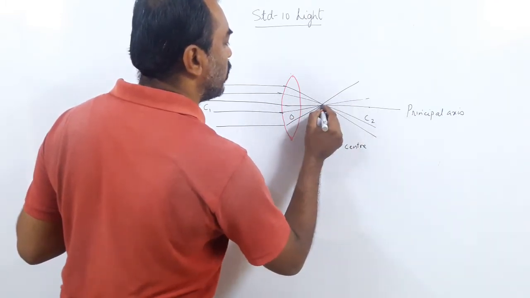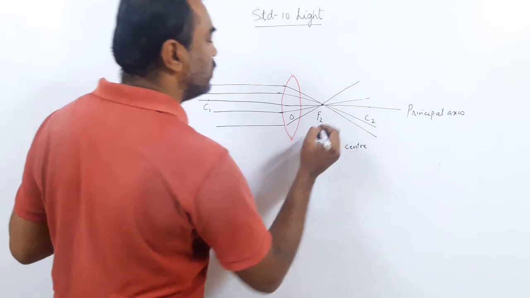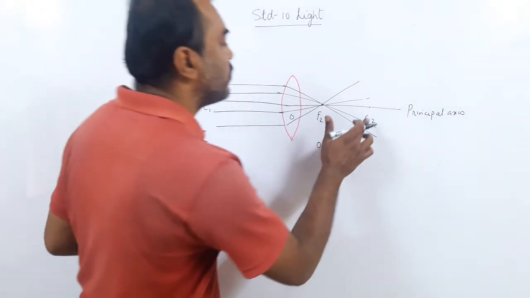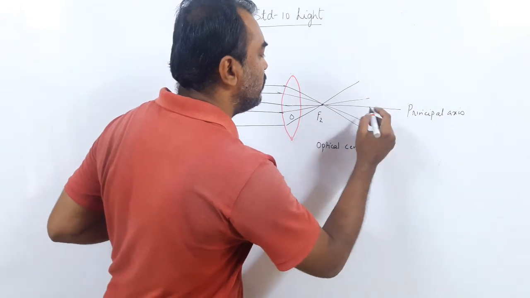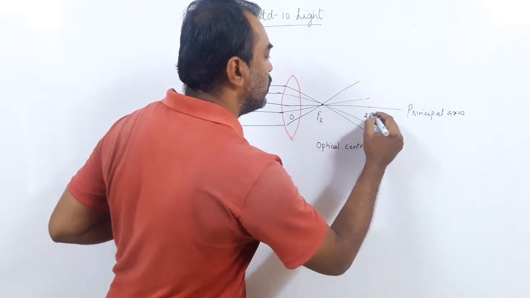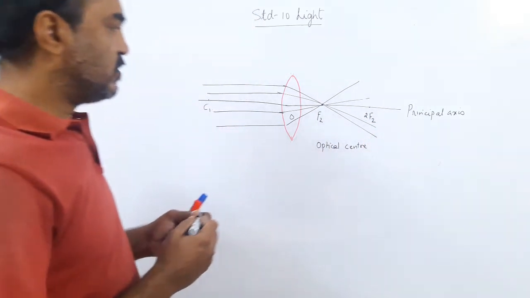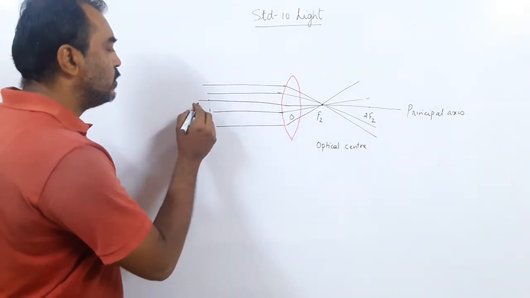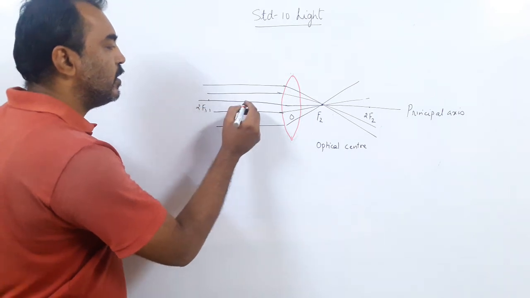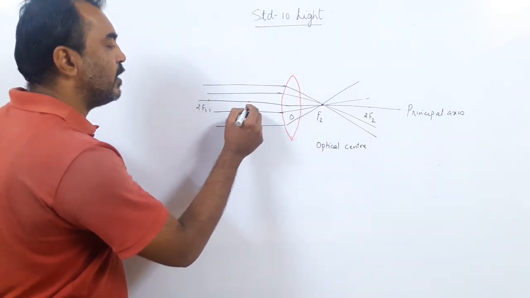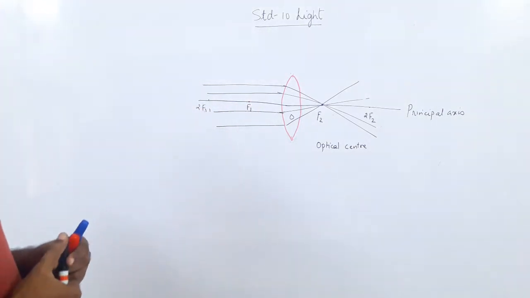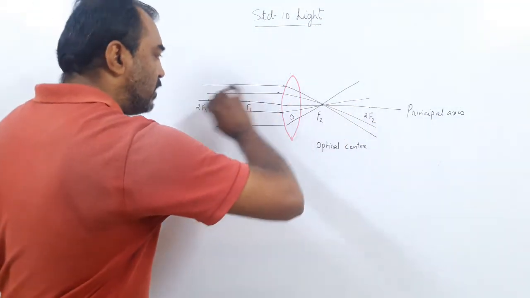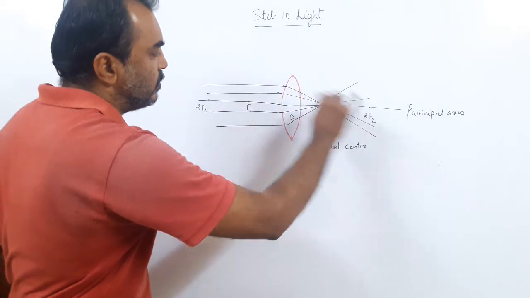What is this point called? The focus, with focal length f2. And we know focal length is almost half of the center of curvature distance, so this time we name this 2f2. Yes, this is focal length f2 and this is 2f2. So we name this 2f1, and on this side the focus we will call f1. Because of the two surfaces we have got two foci. If light falls from this side, it will meet at this point. If light comes from this side, it will meet at this point.